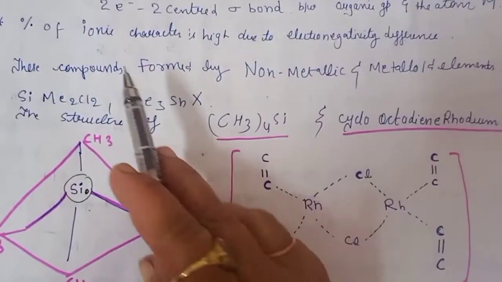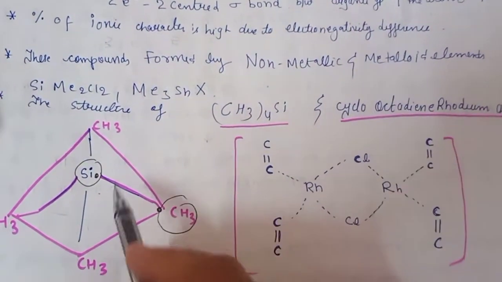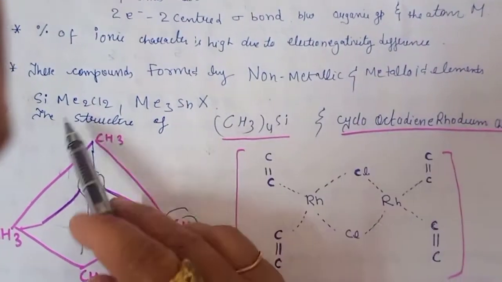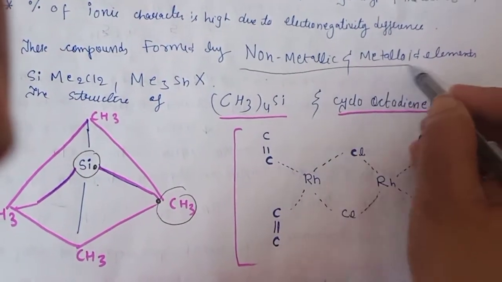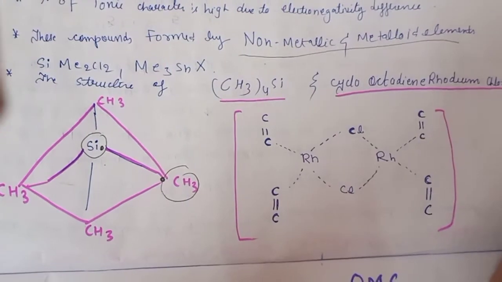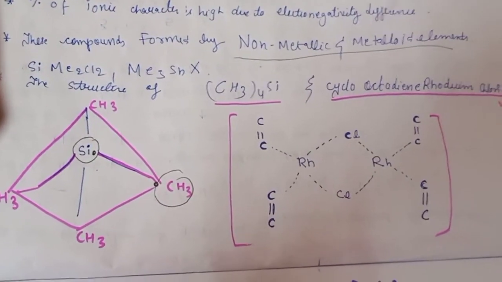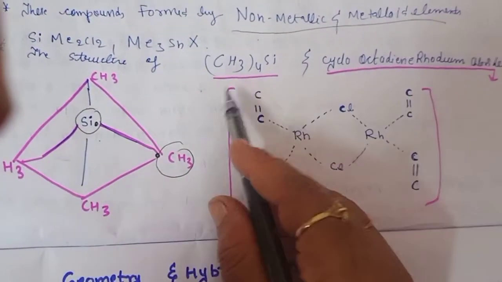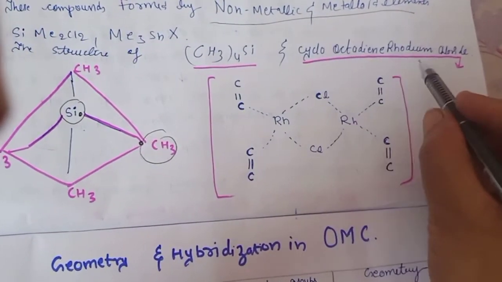So the percentage of the ionic character is high due to the electronegativity difference. If the electronegativity difference is high, the percentage of the ionic character will also be high. These compounds are formed by non-metals and metalloids, means it is not confined to the metals. Some non-metals can also form these types of organometallic compounds, and metalloids can also form the sigma organometallic compounds. So some examples I have written here: Si(CH3)4, tetramethylsilane, and cyclooctadiene rhodium.